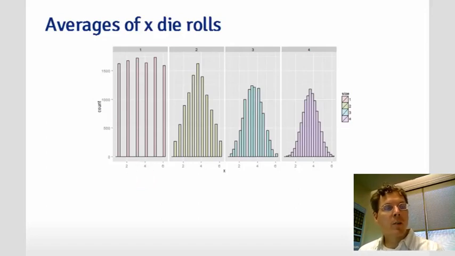Now imagine if I were to take the die, roll it twice, take the average of the numbers, and then do that over and over again. Then I wouldn't have a distribution of die rolls, I would have a distribution of averages of 2 die rolls. And that's what we see here in the second panel. Notice it looks more Gaussian, more on that later. Notice that it's more concentrated, more on that later. But also notice, most importantly, it's centered at the same location. The population mean of averages of 2 die rolls is exactly the same as the population mean of die rolls. Then I go on to do 3 and then 4.